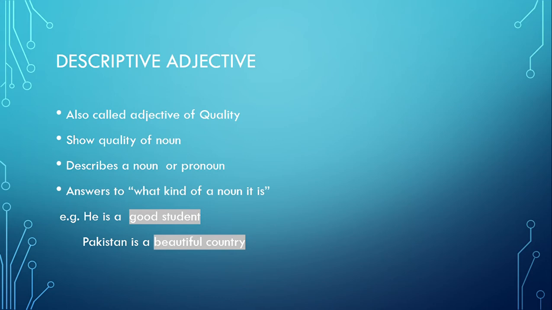And then comes Pakistan is a beautiful country. For example, if someone asks me about what kind of a country Pakistan is, so I would say Pakistan is a beautiful country. So I am describing the noun. I am actually telling the quality of noun. So it would be descriptive adjective.